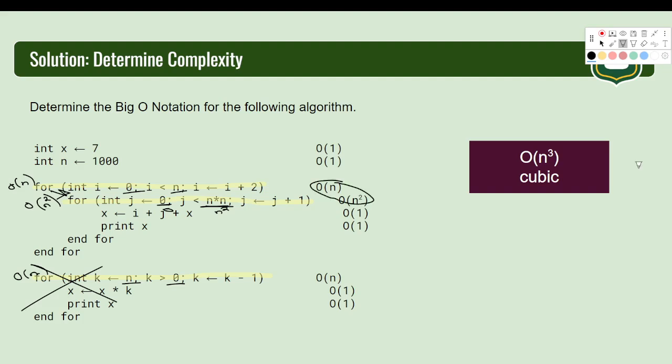All the constants didn't really play a part. This big O of n got overshadowed. So even though it was there, it's no longer the dominant term. That's basically the nastiest part of the code. That's where the algorithm complexity is going to come from.